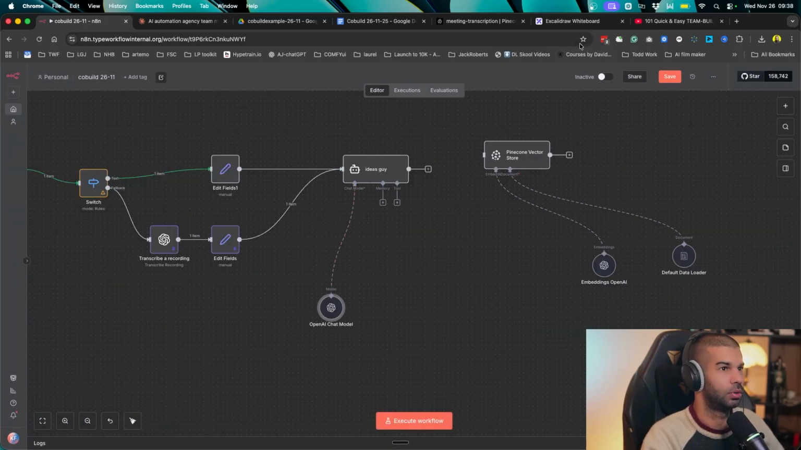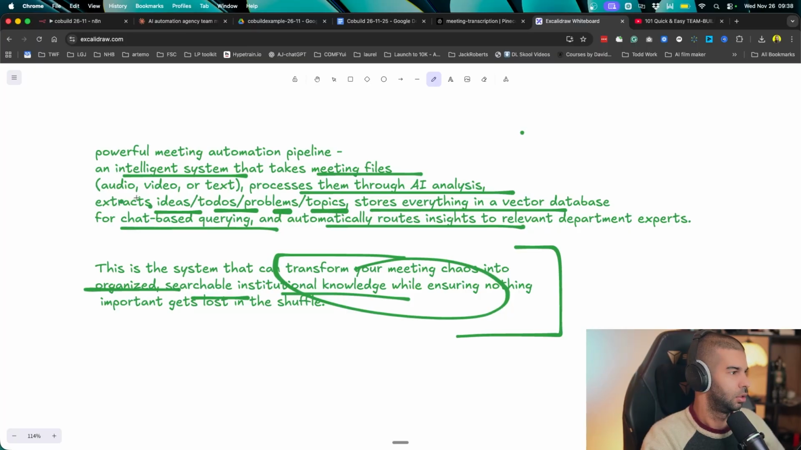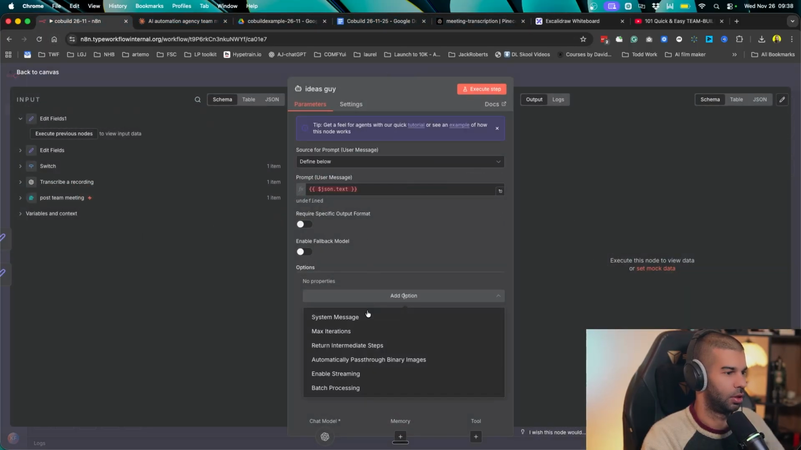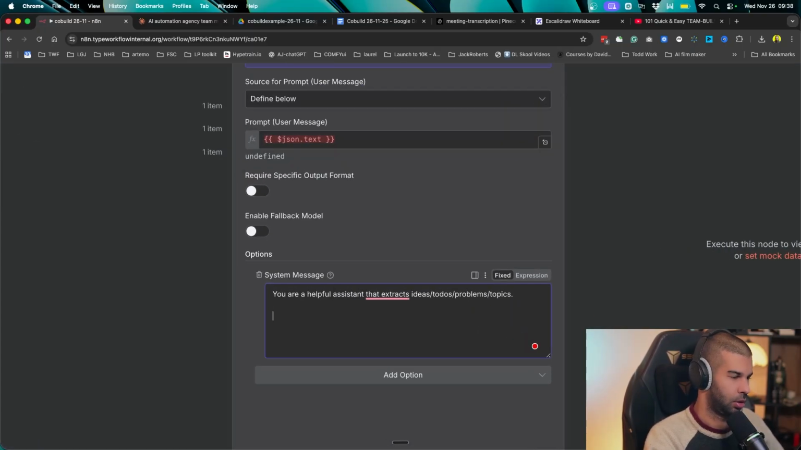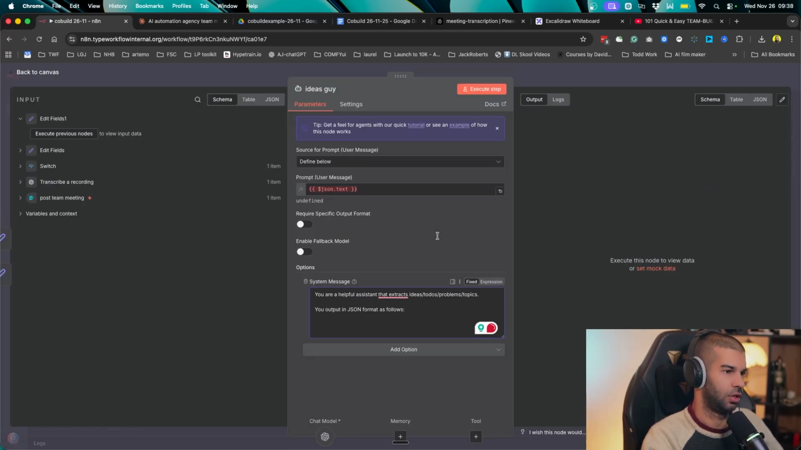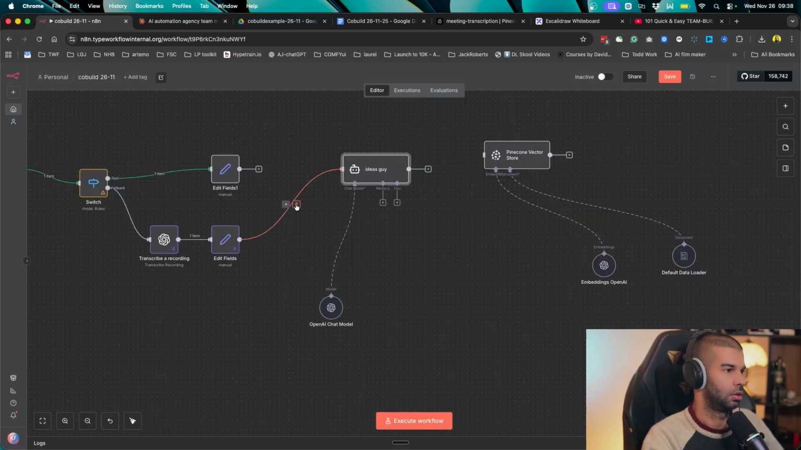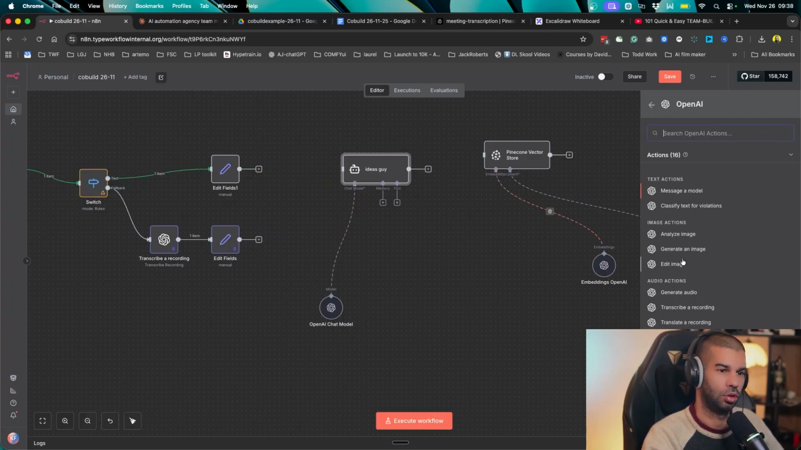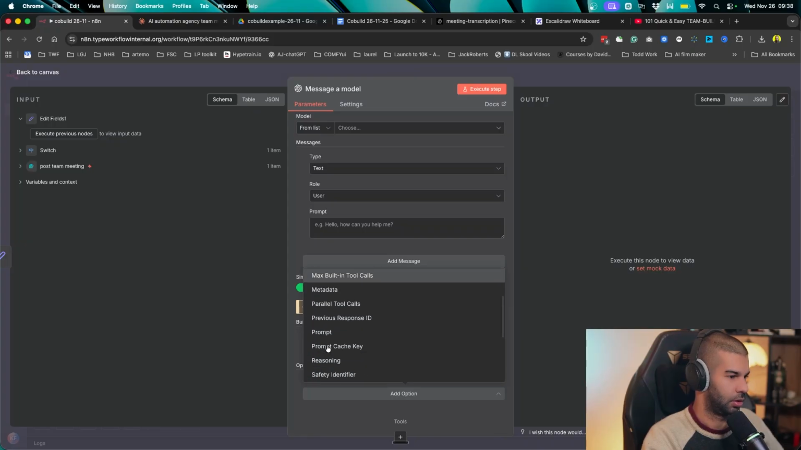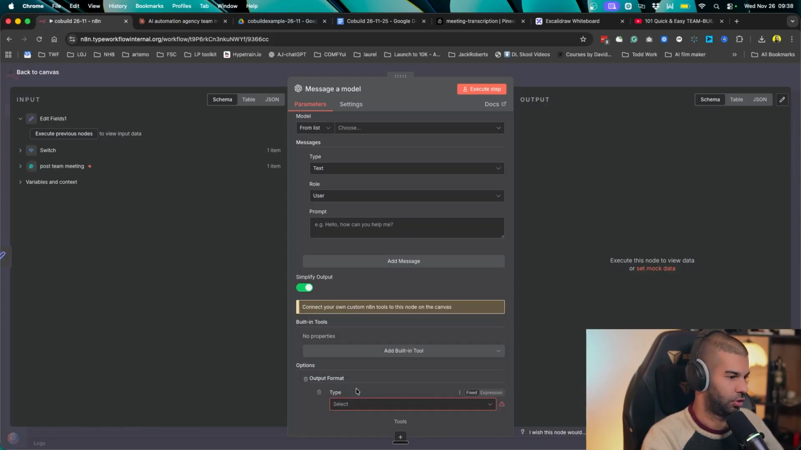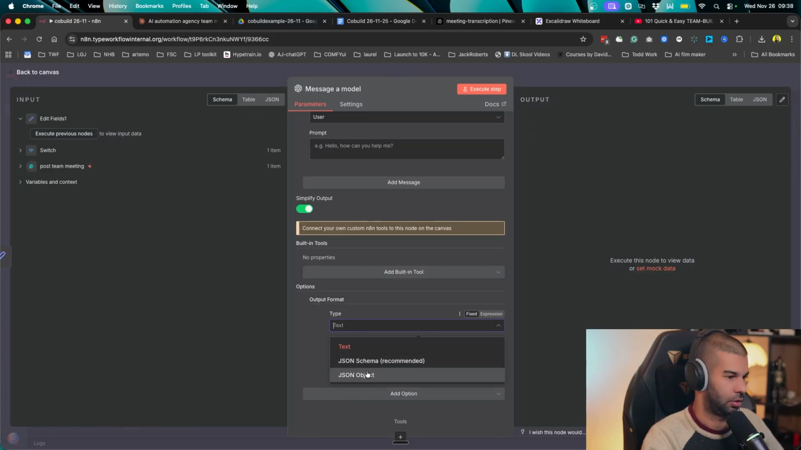Now for the system prompt, let's go back here and we'll say your job is to extract ideas, to-dos, problems, and topics. So that is essentially what it's going to be doing. Actually, thinking about it, if I just want pure JSON, let me just remove this guy and let's just use OpenAI, because if we use the messenger model right here, we have the ability to set the output format, JSON, let's use JSON object.